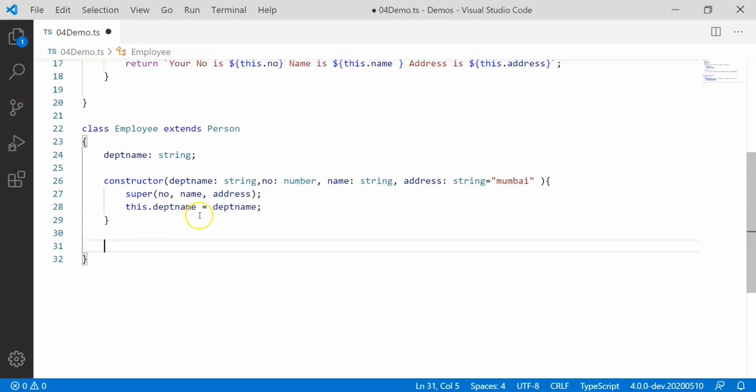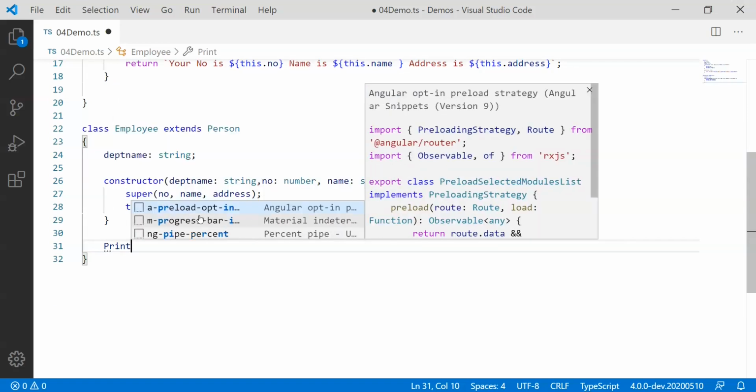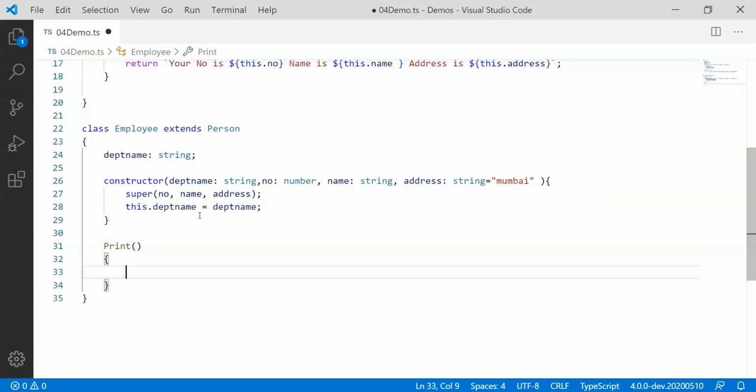After that, I'm going to use some simple feature like printing all the contents. So let's define a print function. This print function is simply going to log on the console one property from base and one property from derived, just for the sake of checking how references are made, or how we can use base functionalities.